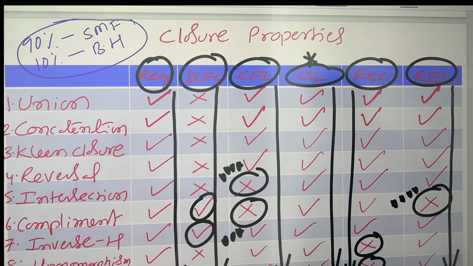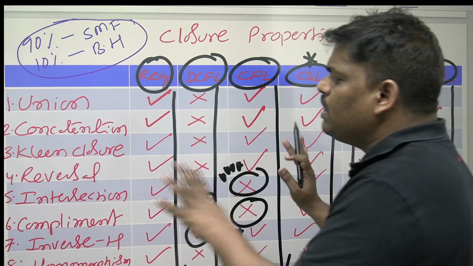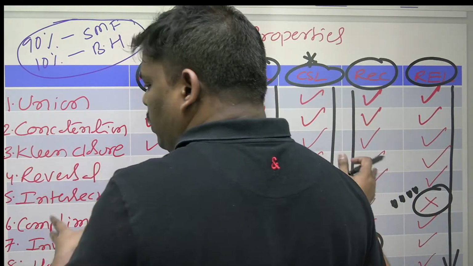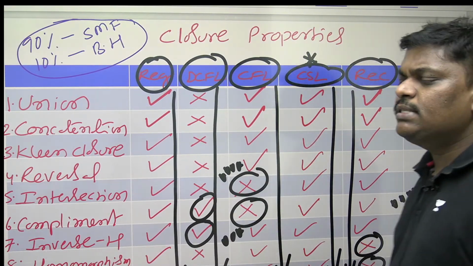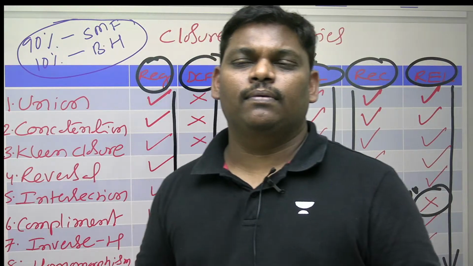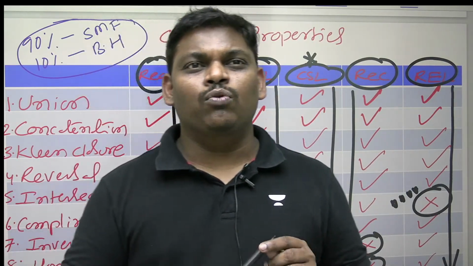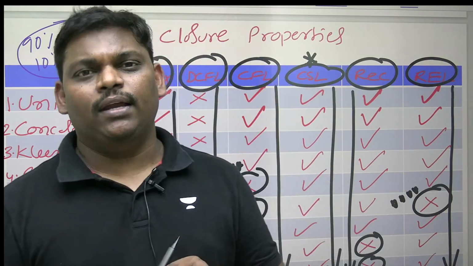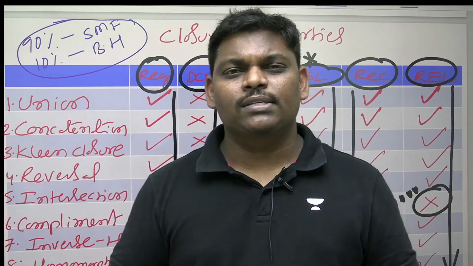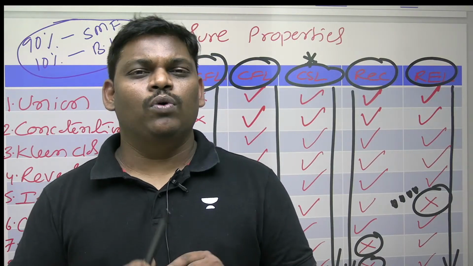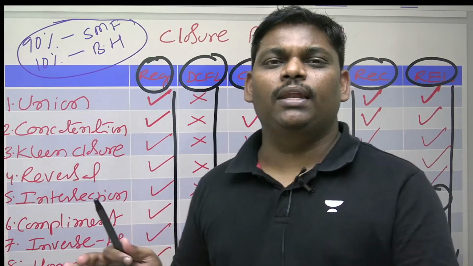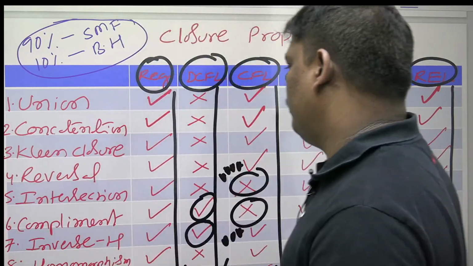Study this table 90% meaningfully, 10% by heart. If you want to study meaningfully, you should know all the concepts. Without knowing the concepts it is very difficult, because they don't ask you directly. They will ask you indirectly. If they asked directly, everyone would give the answer. To answer indirect questions, you have to study meaningfully. Please study this table meaningfully.